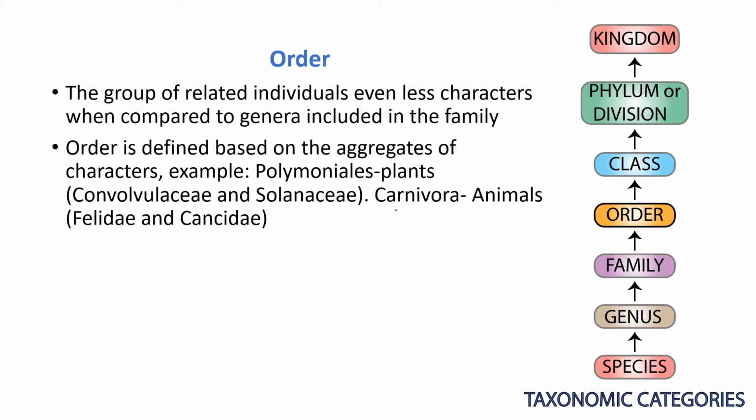And if we take the order Carnivora, this Carnivora is an animal order. In the Carnivora, we have some families known as Felidae and also Canidae. Canidae means dogs, and Felidae means cats. So this is about order.